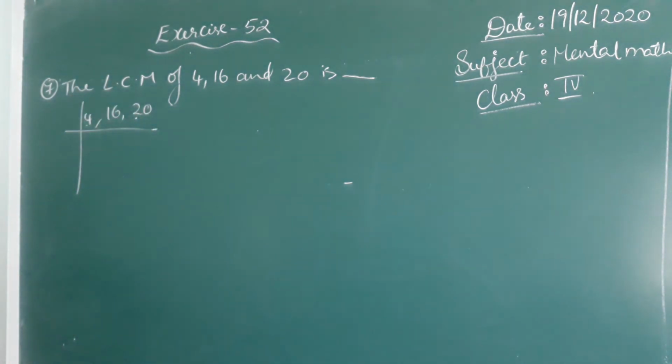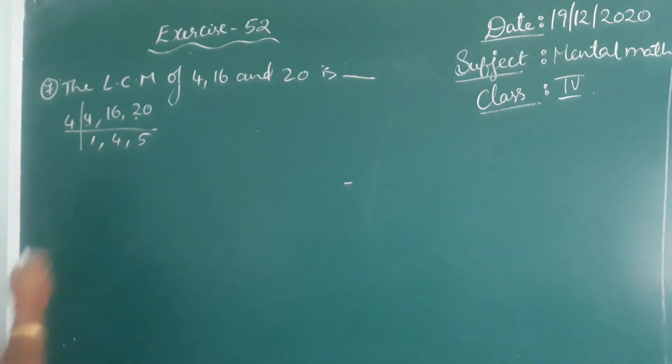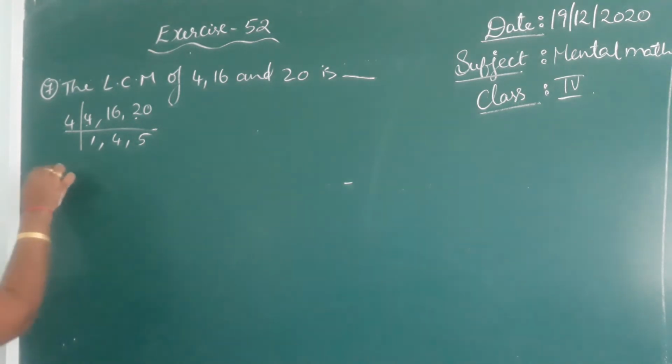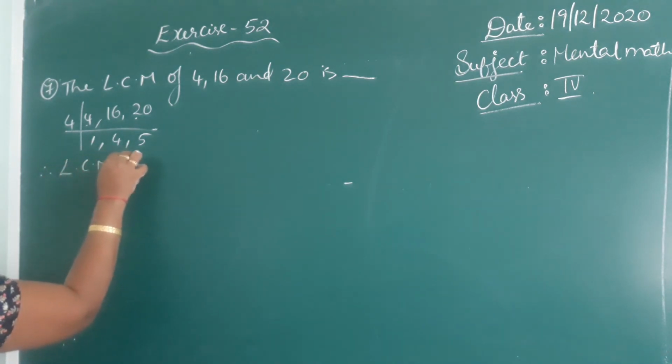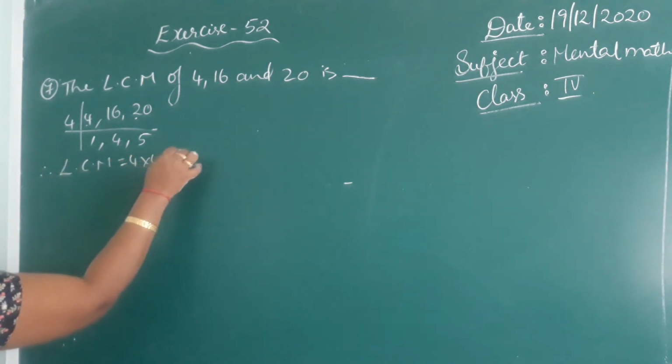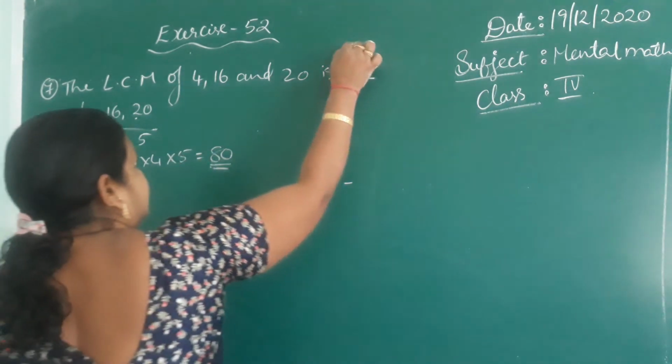These three are divisible by 4. 4 ones are 4, 4 fours are 16, 4 fives are 20. Here 4 and 5 are consecutive numbers. Consecutive means one number comes after the other. So no need to go through that process because those two are co-primes. LCM equal to 4 into 4 into 5. 16, 5, 80 is the LCM.